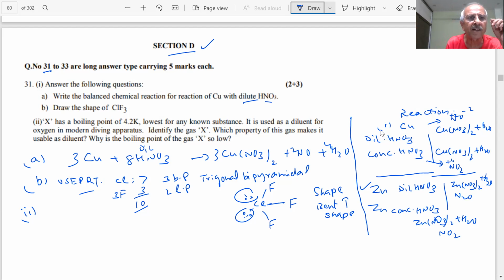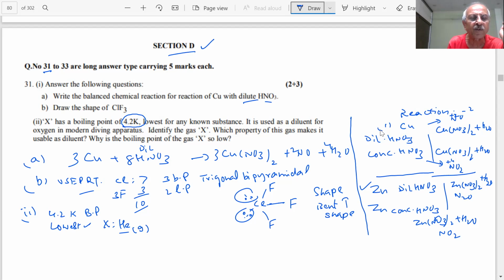This question we already did, with a boiling point of 4.2 K. When I say 4.2 K, student, this is the clue. This is the lowest boiling point of any element. Okay? Lowest boiling point. So if X, that we have studied, must be from the noble gas family, that is helium, student. It is used as a diluent in modern diving apparatus. Identify the gas. This is helium gas.